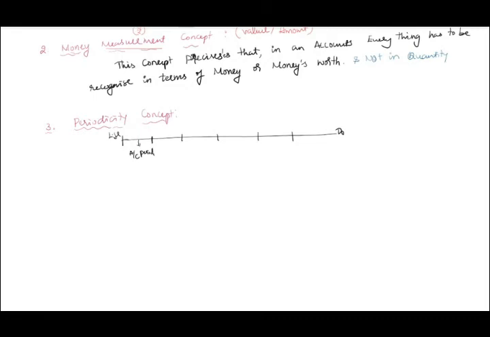So what did the periodicity concept say? As per going concern, the life of the business is enduring. But in order to evaluate the performance of the business, the life of the business has to be segregated into various periods. It need not be equal periods; you can take any periods. So each of such periods is termed as what?